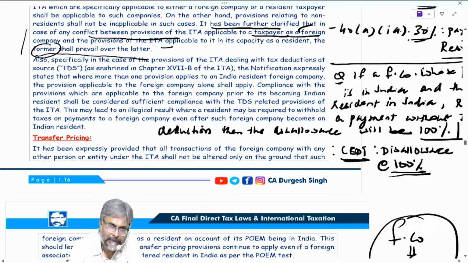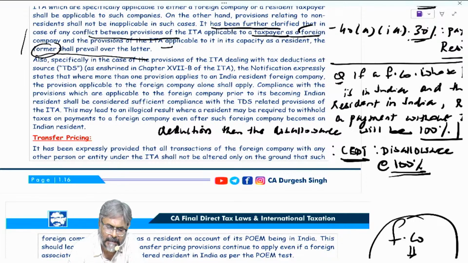Fine, students. So that is the case. How about the foreign company? Foreign company tax rate already we have discussed, 40%. Do we have this default scheme, optional scheme and all for foreign company? Answer is no. There is no such optional scheme and all these things are not there for a foreign company.